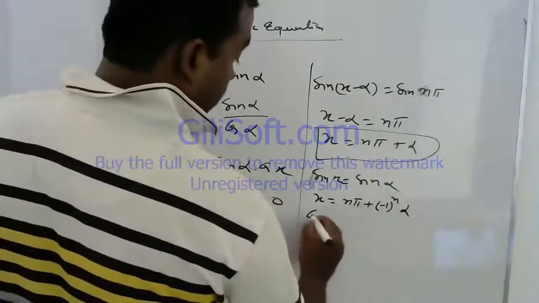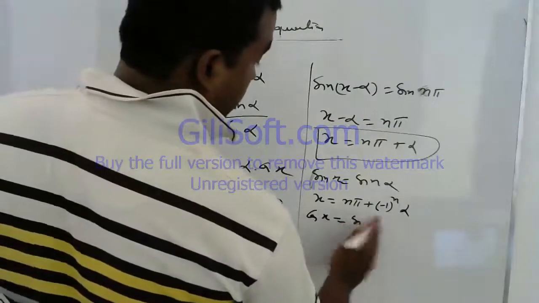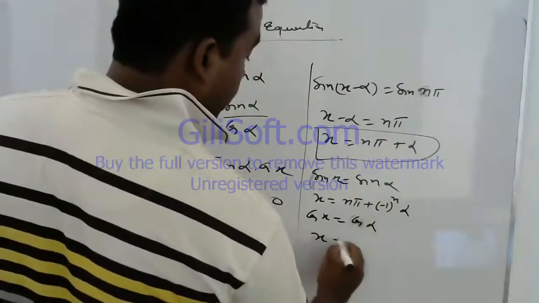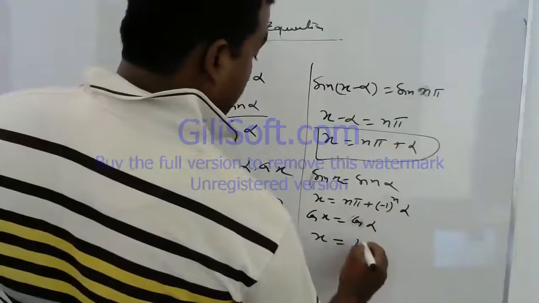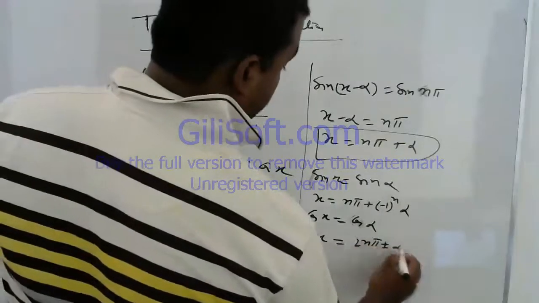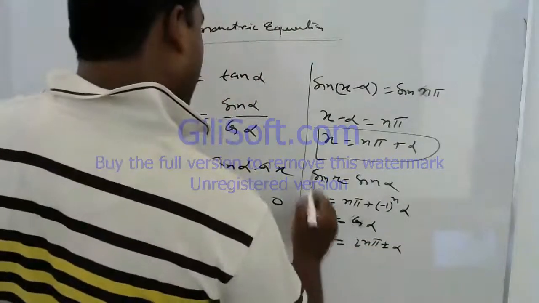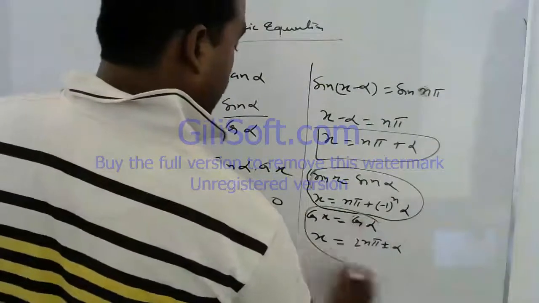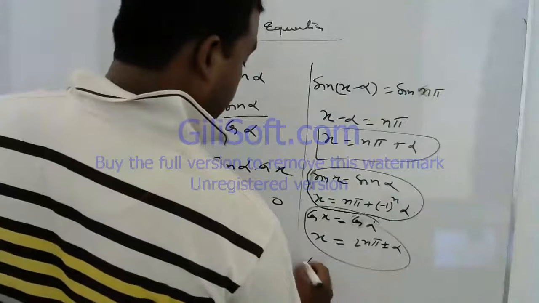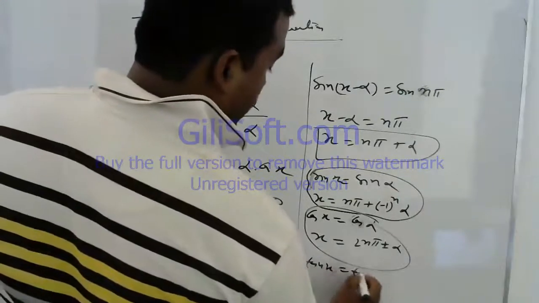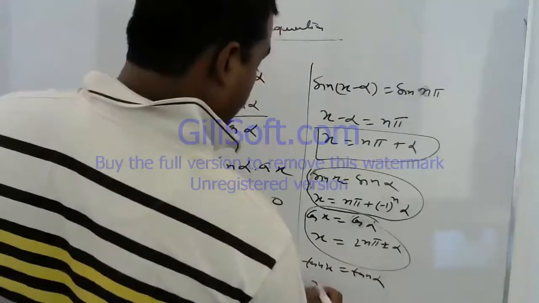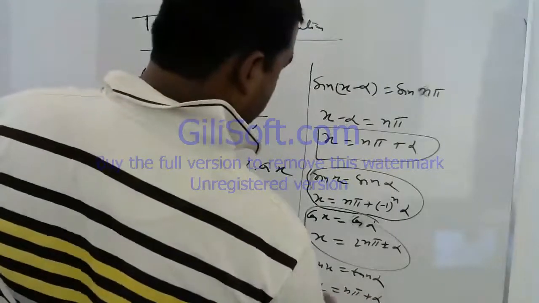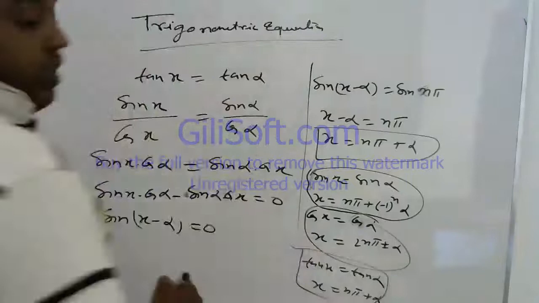When it is in the form cos x is equal to cos alpha, then your solution is x is equal to 2n pi plus minus alpha. And when it is in the form tan x is equal to tan alpha, then our solution is x is equal to n pi plus alpha. In this way we will get the answer.